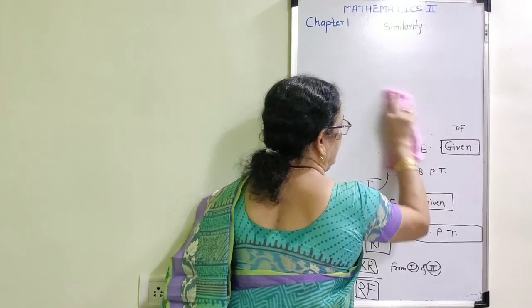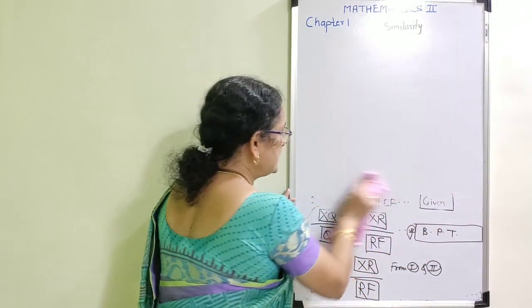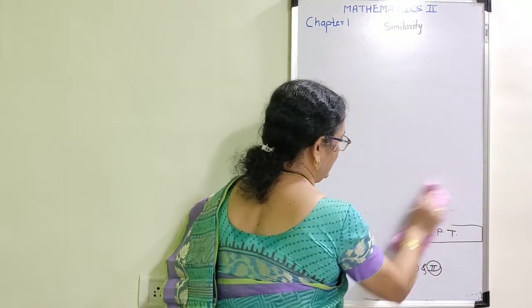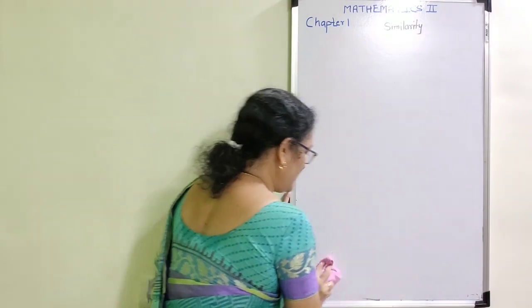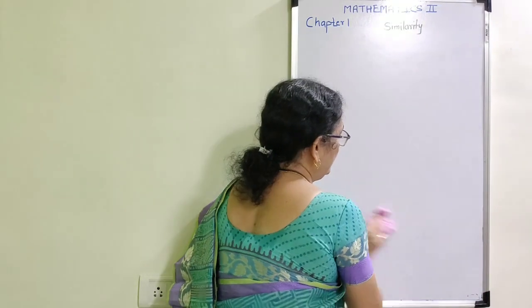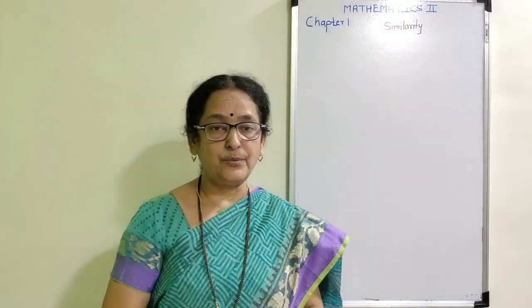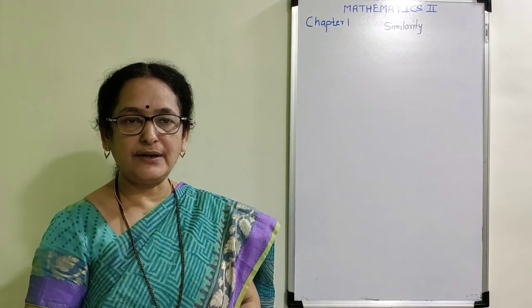Now in 9th standard you have studied the congruency of triangles as well as the similarity of triangles. Now when are 2 triangles said to be similar to each other? When the shapes of the triangles are the same but the measurements are in proportion, we can say that the given 2 triangles are similar to each other.